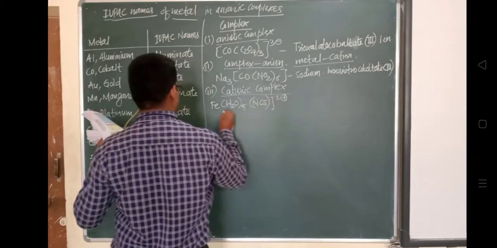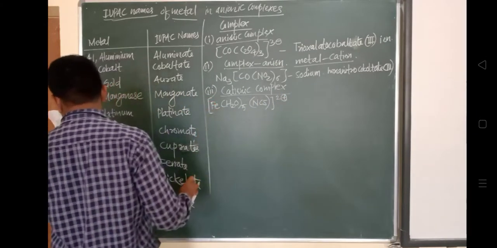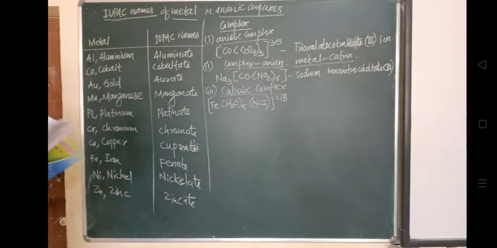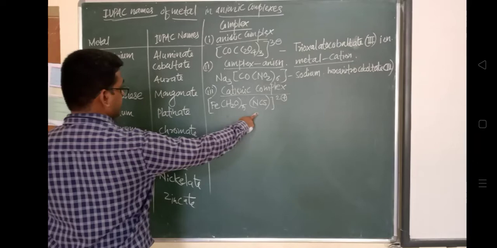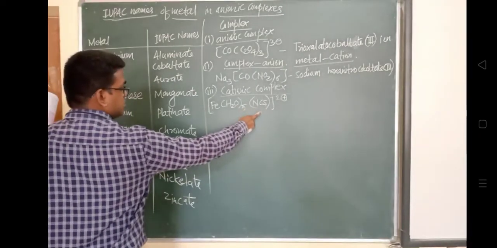Aqua or thio: thio will have a T and aqua will have an A, so definitely aqua comes first. So the nomenclature is penta aqua, because 5 molecules are present, so penta aqua.